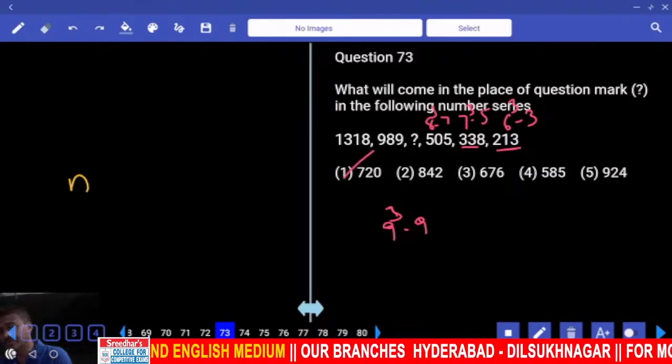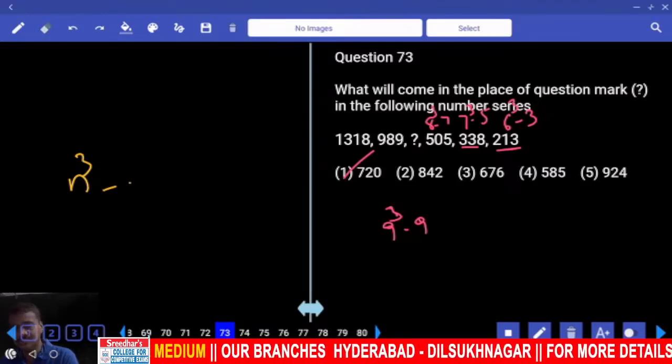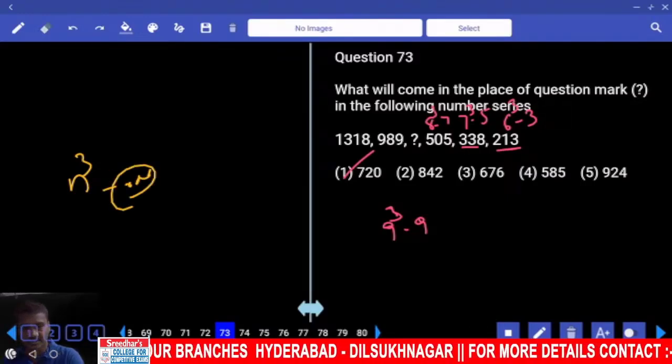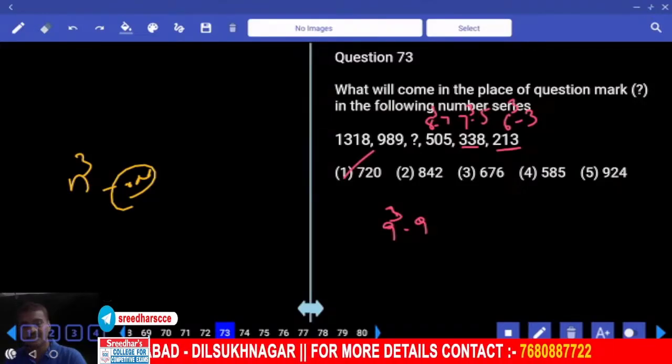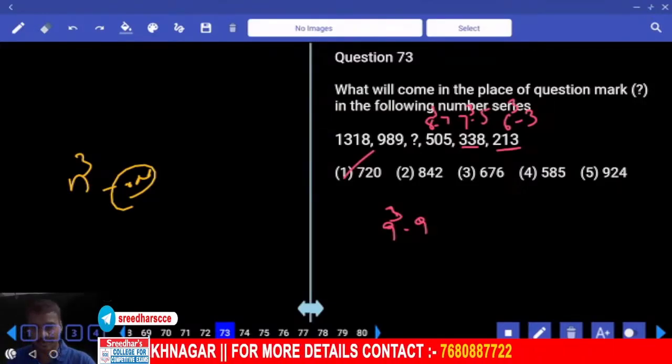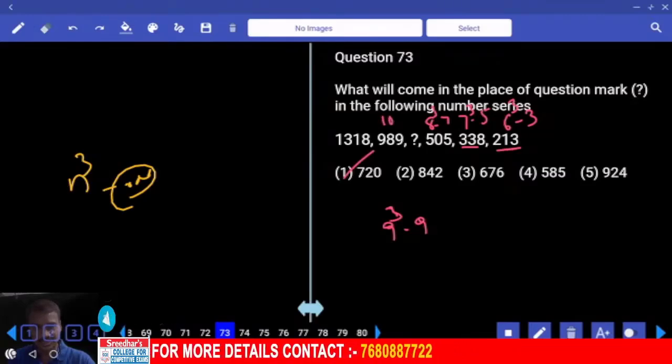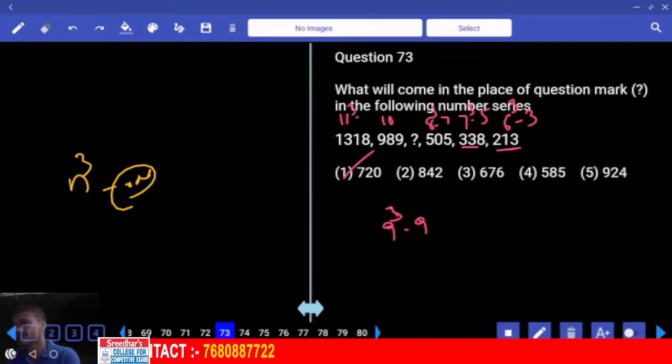Now this is of the form n cube minus an odd number. Clear? 3, 5, 7 and so on. 9 cube minus 9. Next to this will be 10 cube minus 11, and 11 cube minus 13.